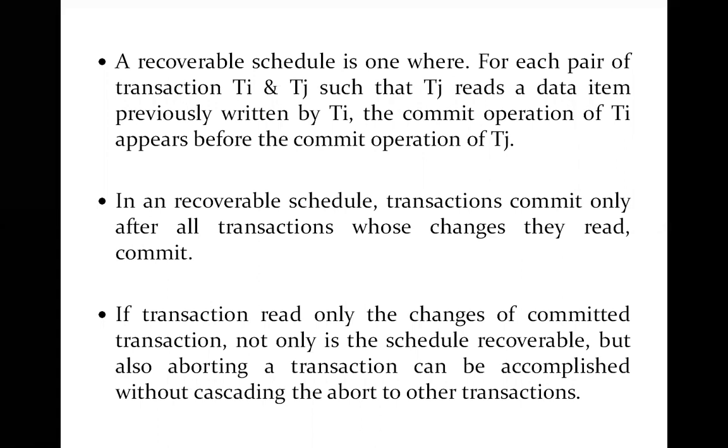And the second problem, which we have already discussed, is the unrecoverable schedule. An unrecoverable schedule is a kind of schedule in which a transaction updates the value of an object which has been modified by the previous transaction, and the second transaction has overwritten it and commits, and then the first transaction is still in progress and is going to abort. In that particular case, that kind of schedule is called an unrecoverable schedule.